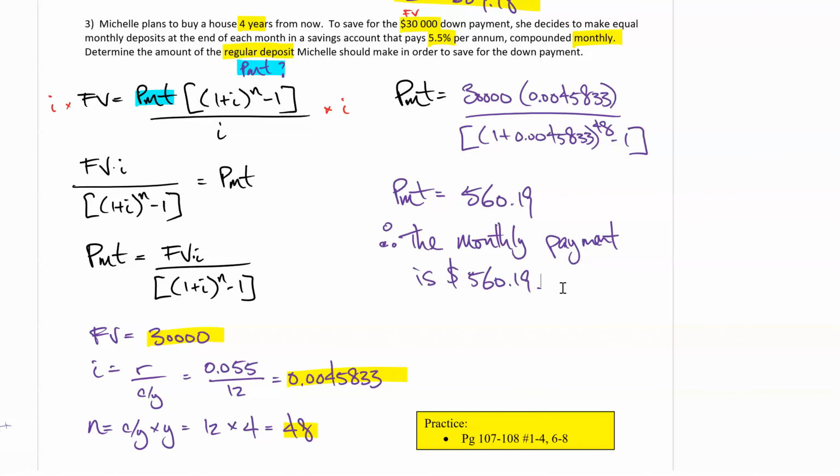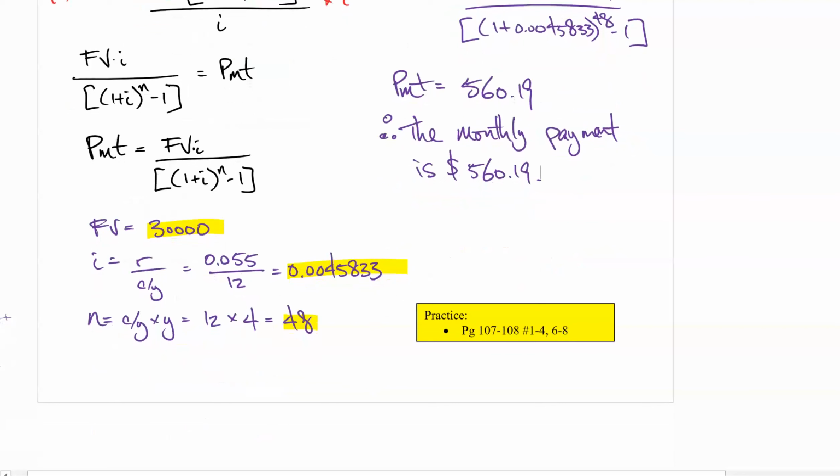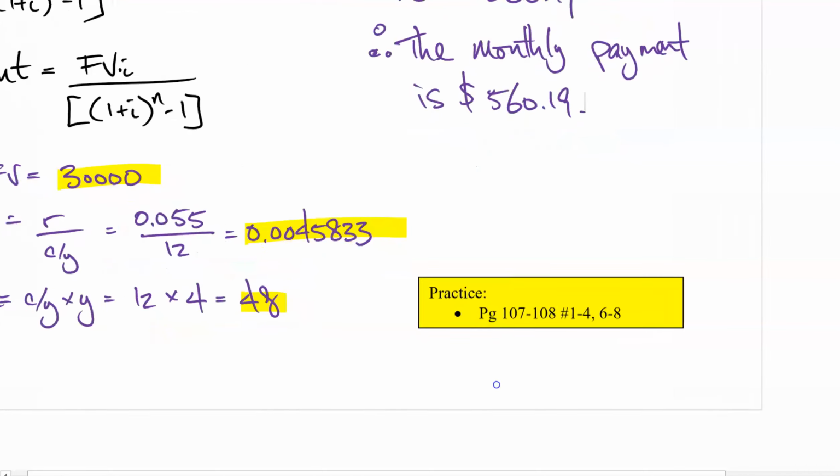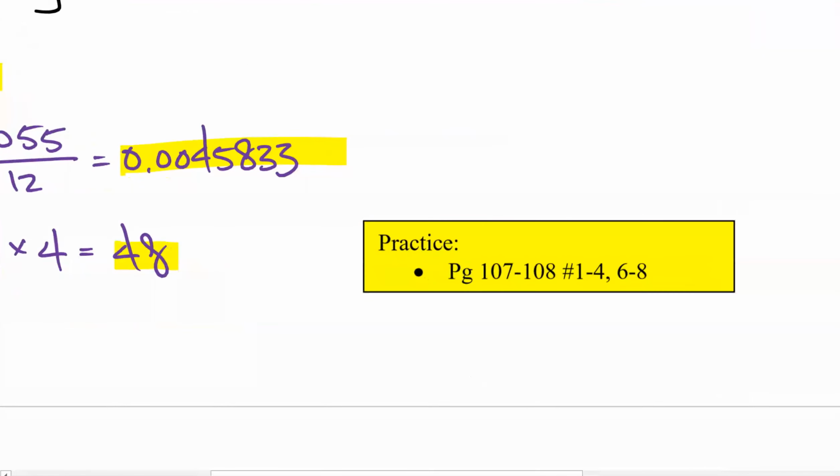Good. I got some practice questions for you down here. It's page 107, 108, 1 to 4, 6 to 8. And these questions also have the answers, of course, attached to the questions. So you just flip open to the next content tab, and you'll be able to see these practice questions.